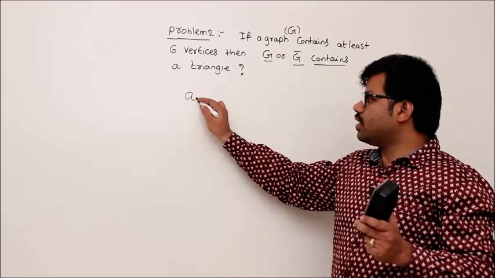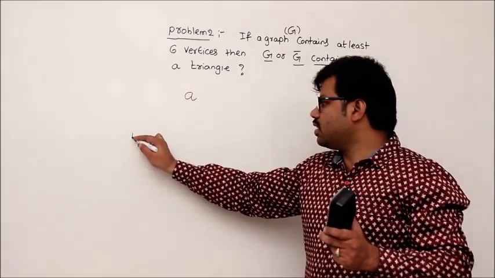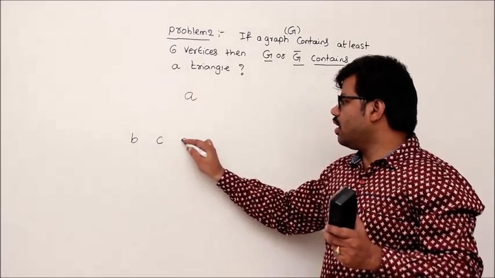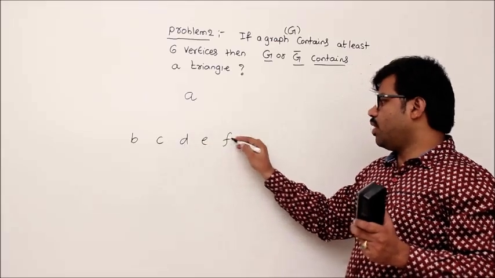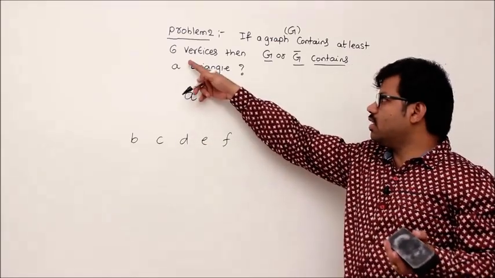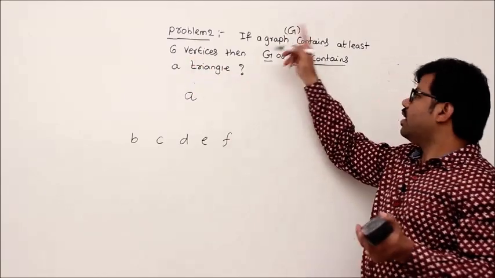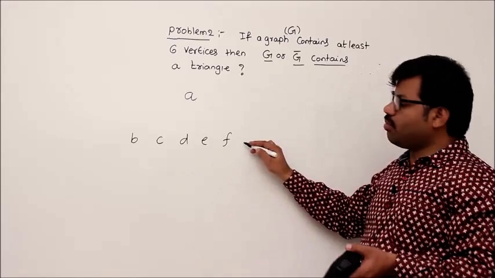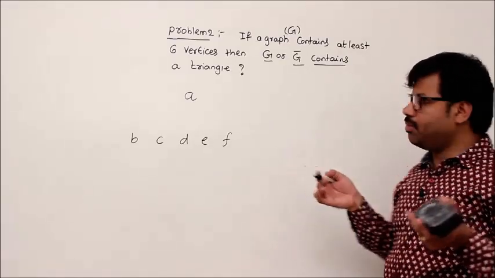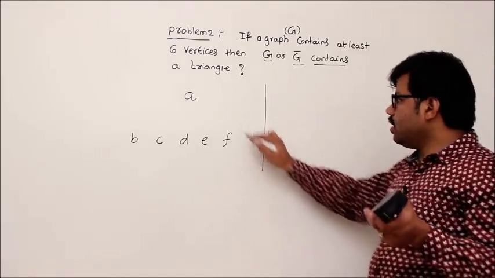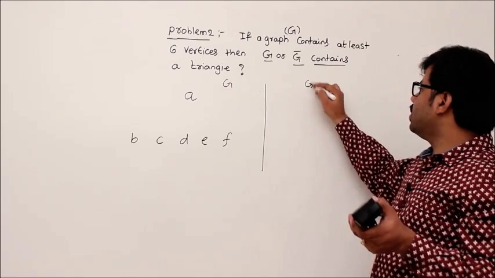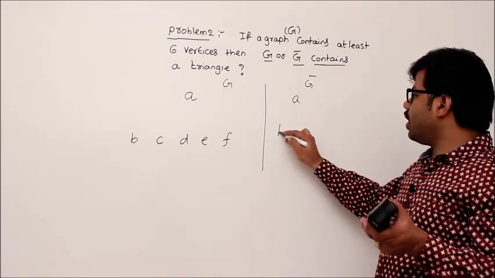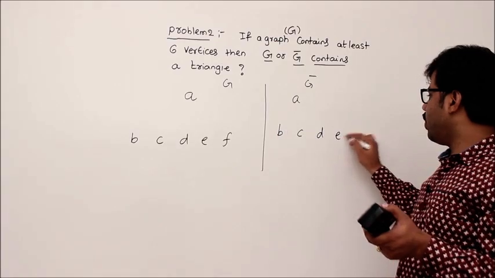Since there are 6 vertices, I say them as A, B, C, D, E, F, let's say. But there are some more vertices, right? In the theorem, it is said that at least 6 vertices. But I am taking only 6. But still there are some other vertices. I don't want to consider them. Now, this is your G. This is your G bar. In G bar also you have A, B, C, D, E, F, isn't it?